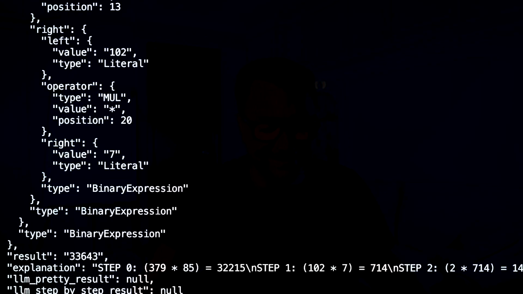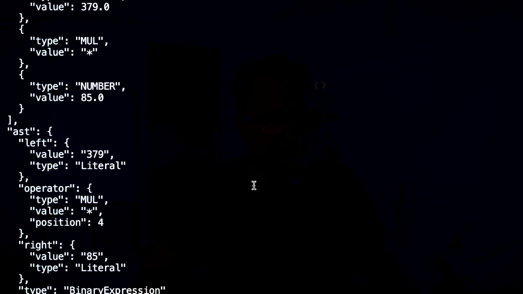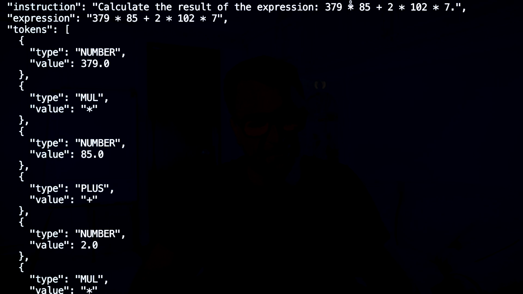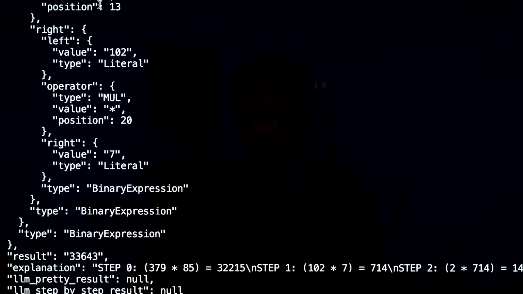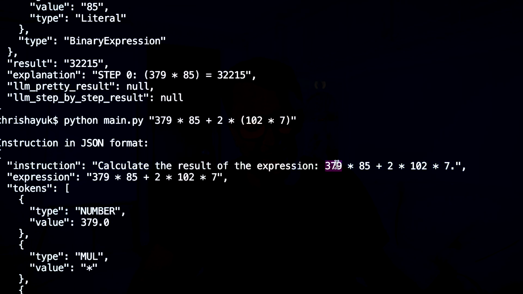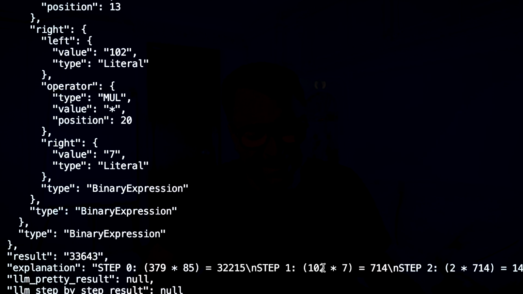But of course, this isn't in English. So it's useful for the model. This is an accurate representation, but it's not pretty at this point, right? So if I was to send this to the average output, so if I was just to say, calculate the result of the expression here, which was the top instruction, it's not very diverse. I've only got 9 items in my template. It won't handle things like if I put in the word version of this. And then the steps here, they're not great for users to be able to see: step 0, step 1, step 2, step 3. So I've got my accurate representation. This calculates, it generates the explanations. They're just not very user friendly.